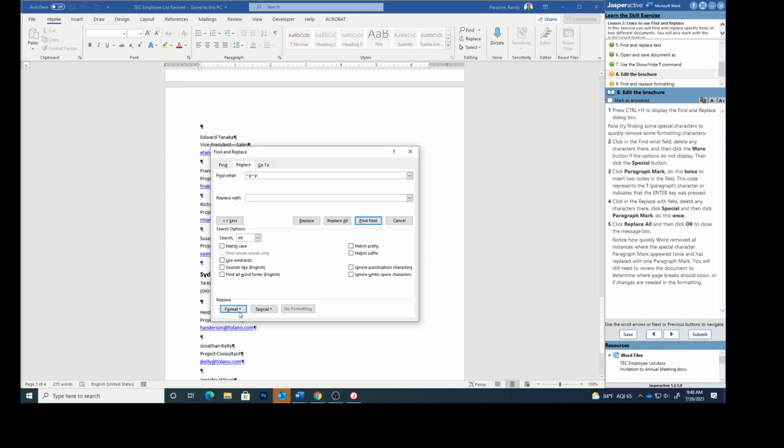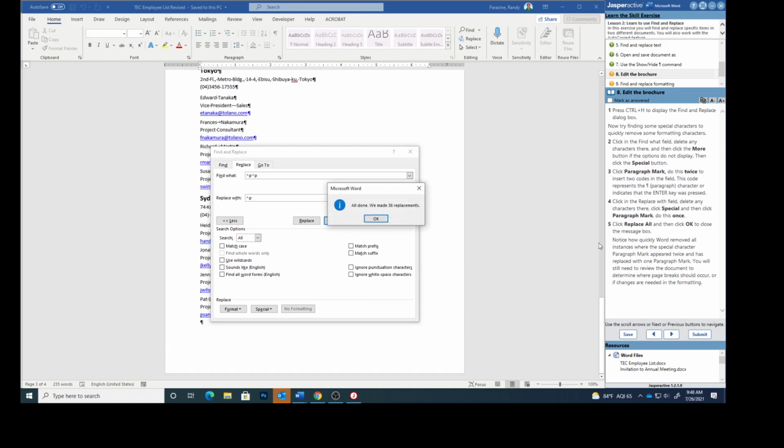Click Special. And then Paragraph Mark. And we're just going to do this once. Click Replace All. Then click OK, and it shows that we made 36 replacements. Notice how quickly Word removed all instances where the special character paragraph mark appeared twice and replaced it with 1 paragraph mark. You'll still need to review the document to determine where page breaks should occur or if changes were needed in the formatting.